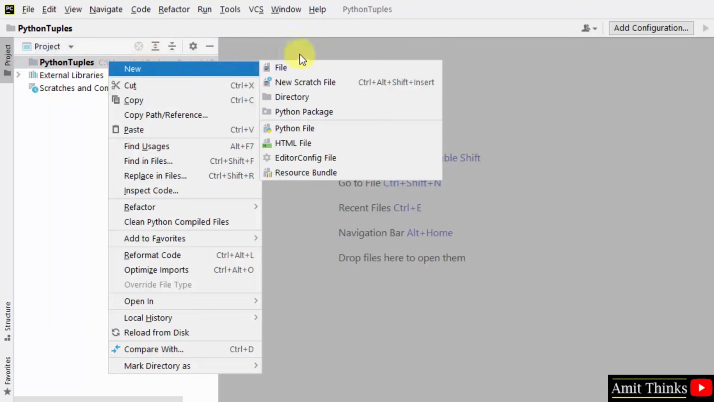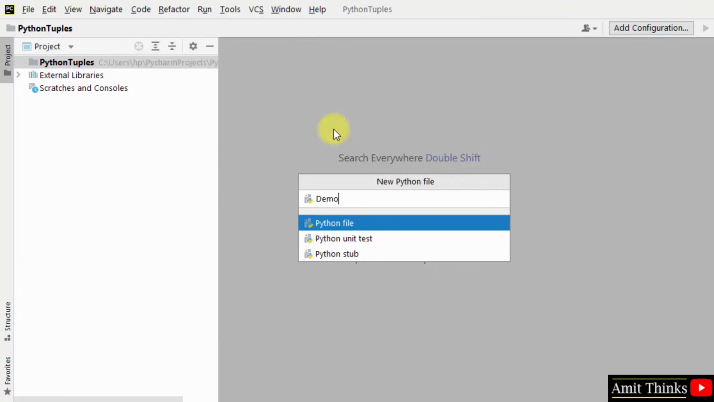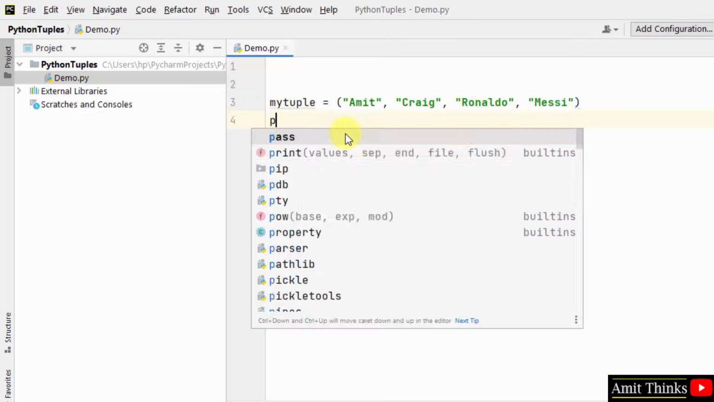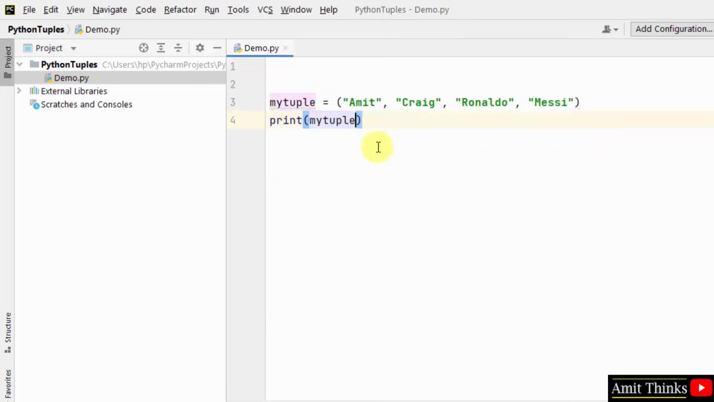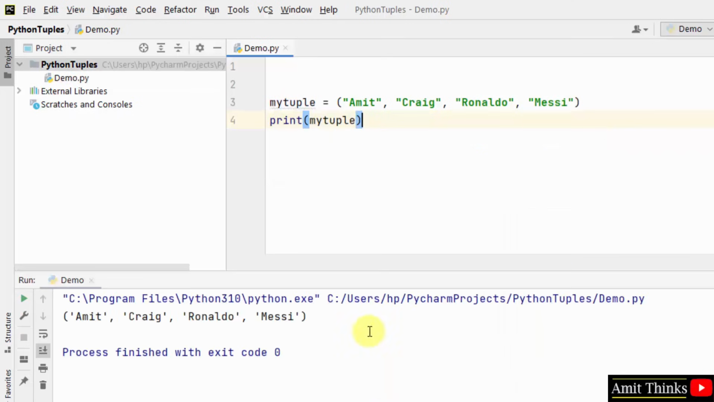Let us right click, new Python file, and we will create a tuple. Okay, so let's say the tuple name is my tuple, and within that we will create tuples. First we will use parentheses. So this is how you can create tuples. Now to print it, just mention the name, that's it, and I'll right click and run it. Here it is. Okay, so we created a tuple.